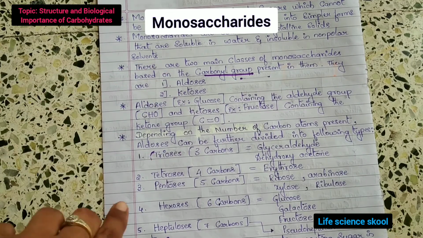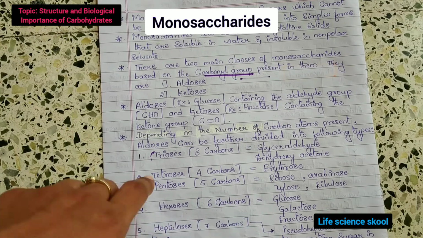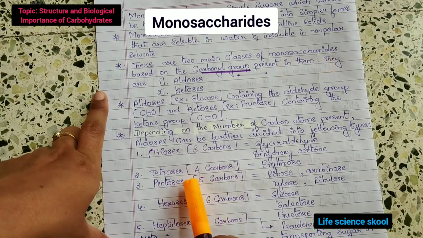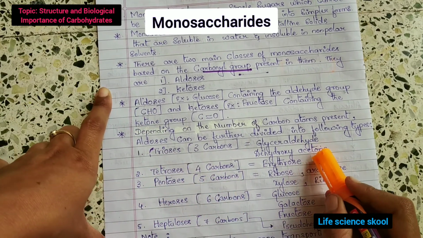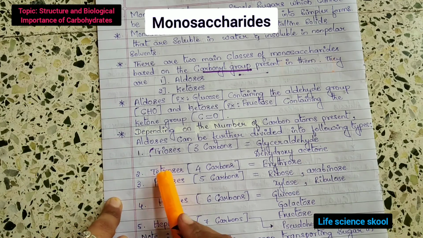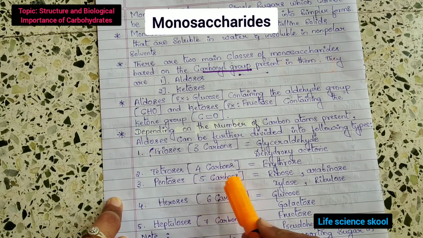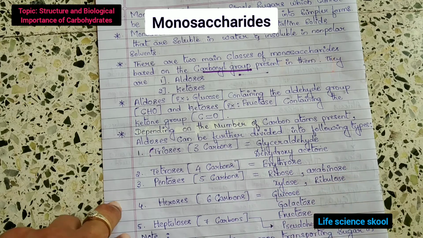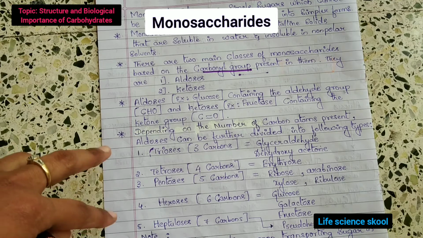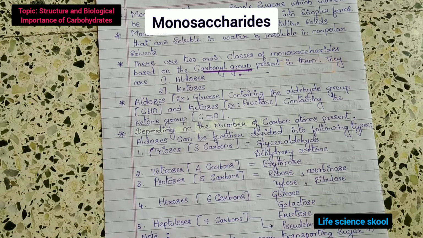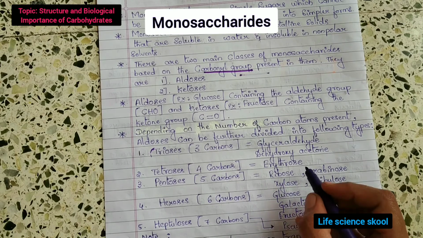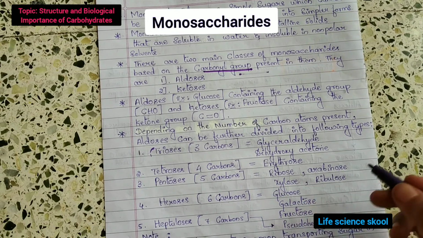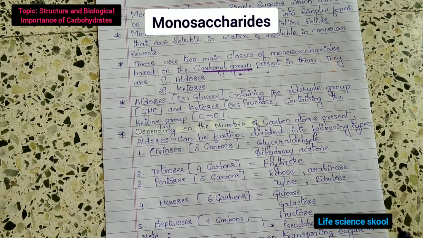Next one is tetroses. Tetra means 4, which contains 4 carbons. Example for this is erythrose. The next one is pentoses. Penta means 5, which contains 5 carbons. Examples are ribose, arabinose, xylose, ribulose. Like that you can explain so many things. I can't explain every one, you should work on everything, keep practicing these things, then only it will become easy.